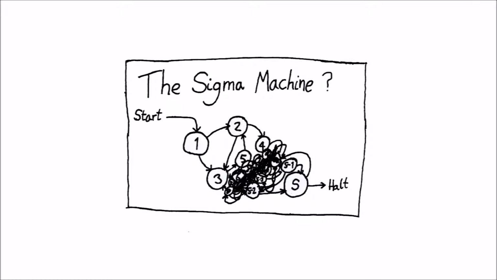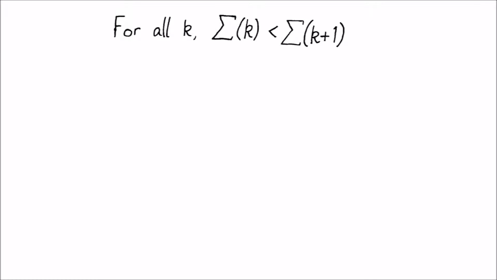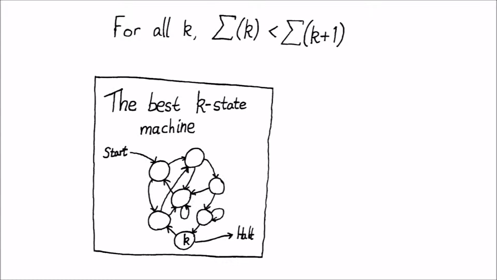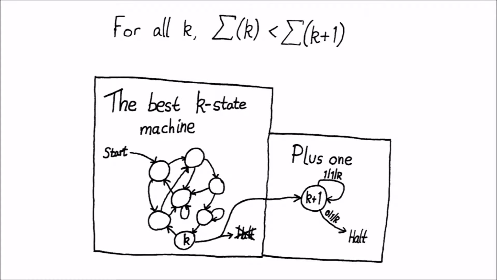Before we get into the proof, there's a few things to sort out first. Firstly, we need to prove that sigma of n is an increasing function. This means that for any number k, sigma of k is less than sigma of k plus 1. To prove that this is true, take the Turing machine with k states, which will halt with sigma of k 1s on the tape. Now, replace where it says halt with a new state, which when reading a 1 will write a 1, move right and stay in this new state.